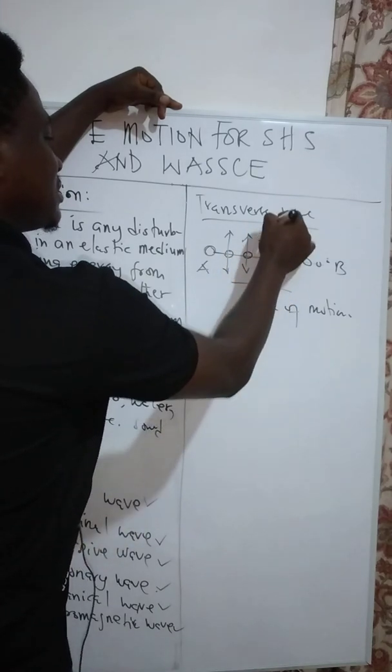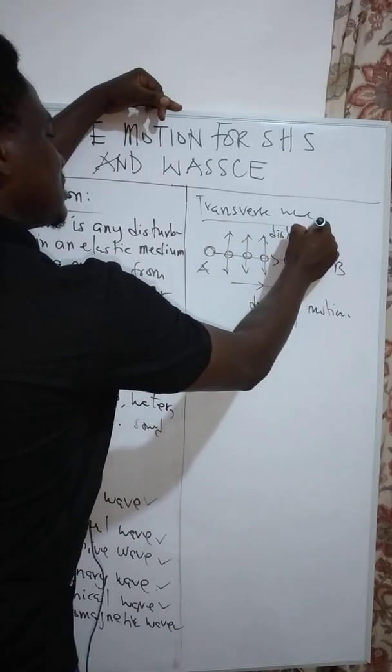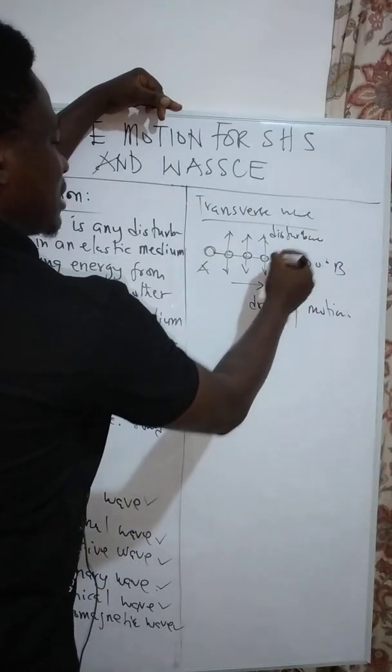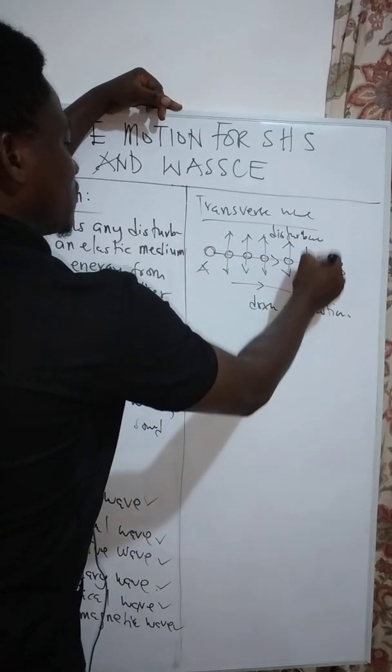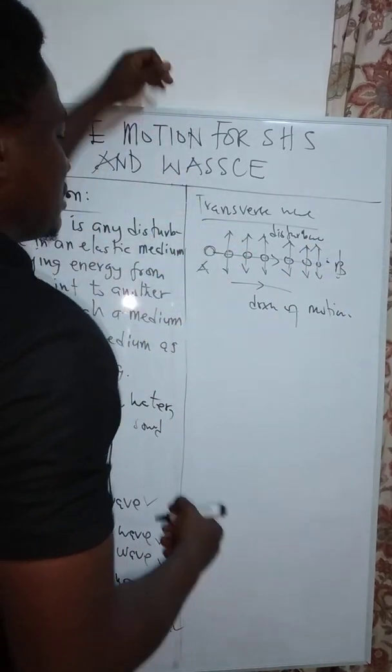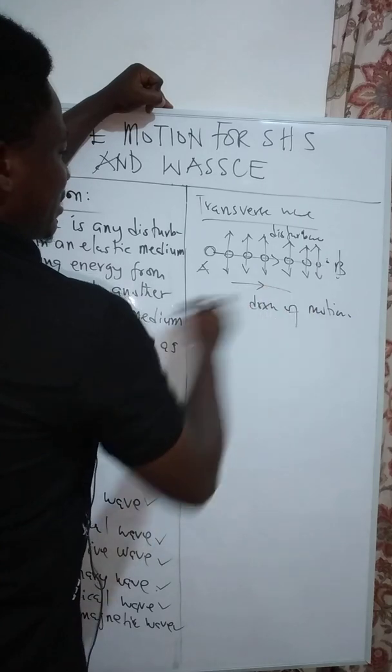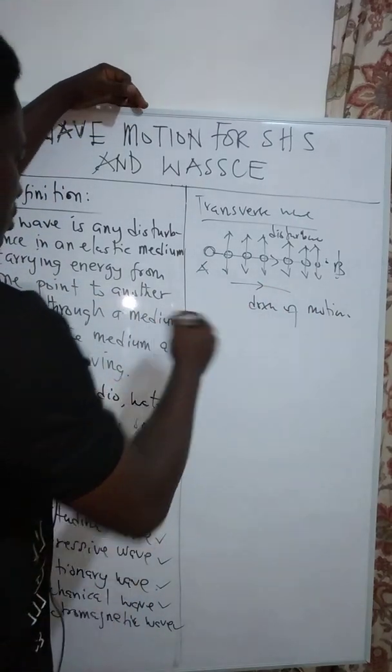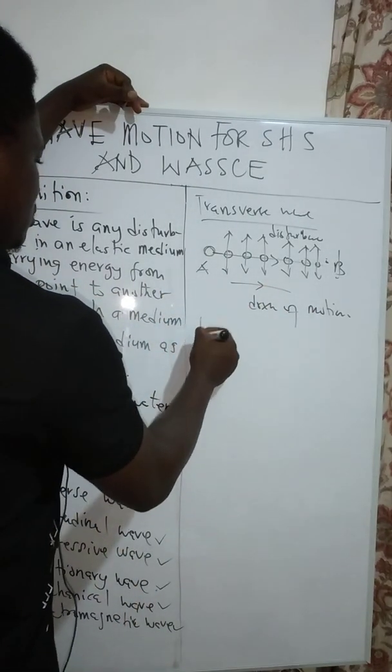So the disturbance is here. This is the disturbance, which is upward and downwards, and these are the directions of motion. So a transverse wave is a wave in which the disturbance is at right angles with the direction of motion. So that is what a transverse wave is all about.